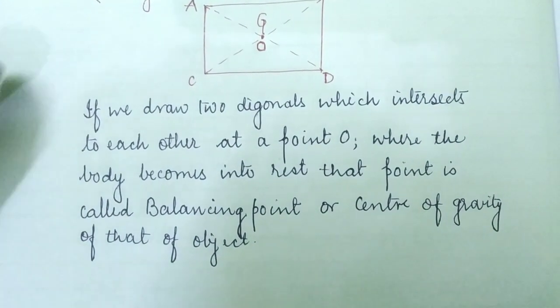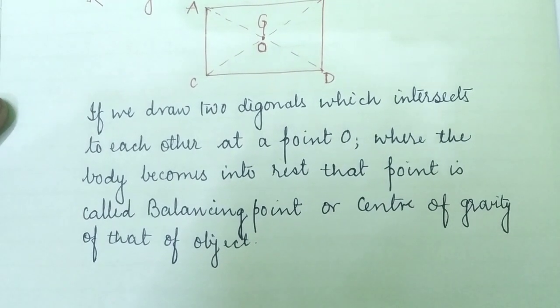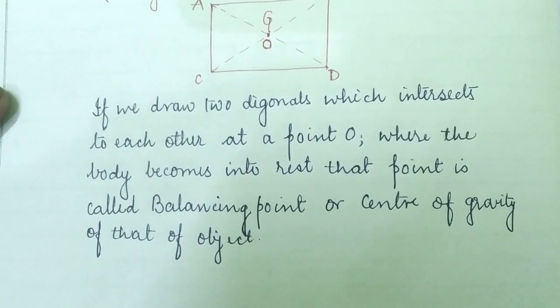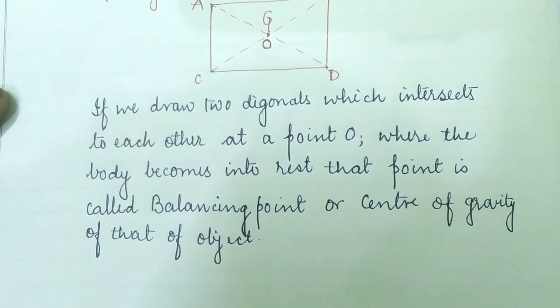So children, this was a regular shape for which we have calculated the center of gravity. Now in our mind it may come that, sir, this was a rectangular, a regular object.